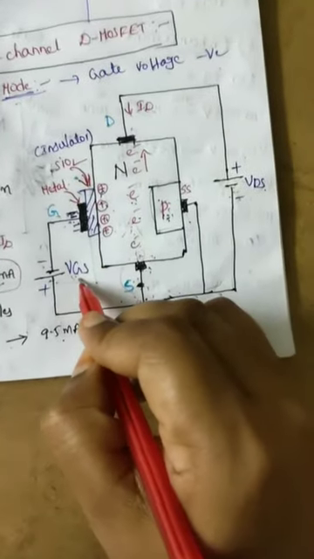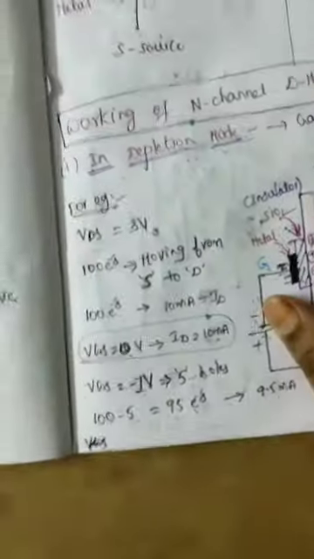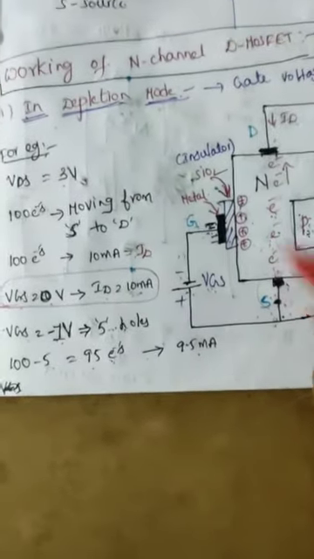Initially I am taking VGS equal to 0 volts. For example, take VDS equal to 3 volts. This VDS of 3 volts gives 100 electrons, that means 100 electrons are moving from source to drain.